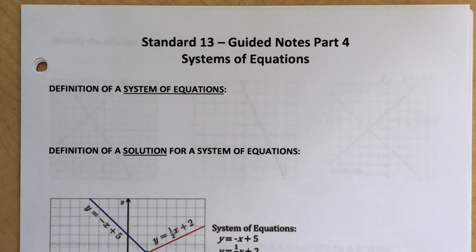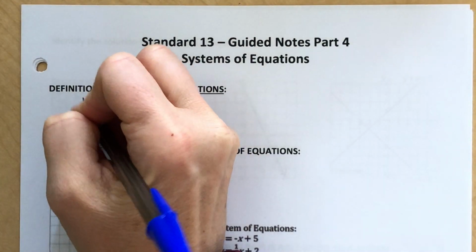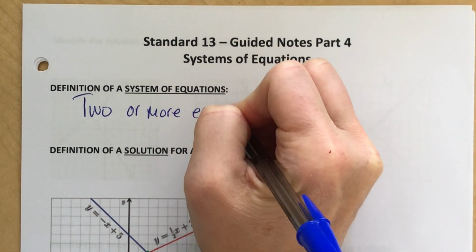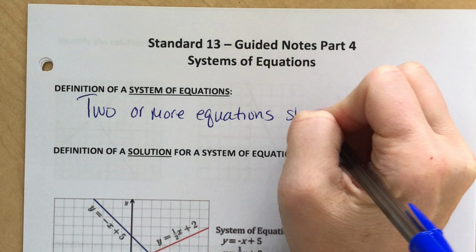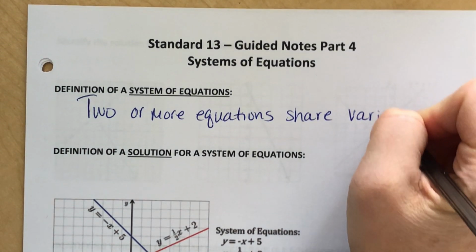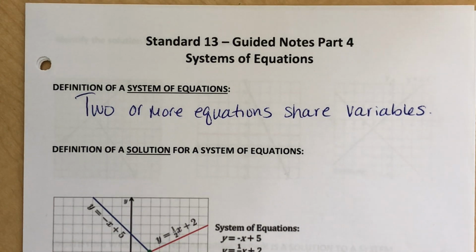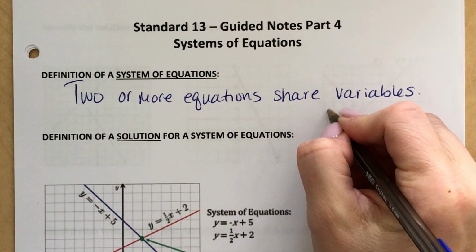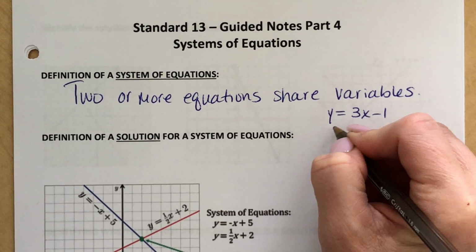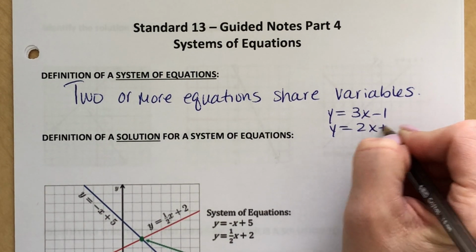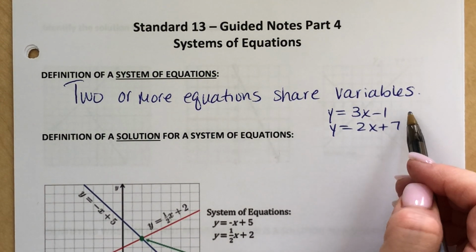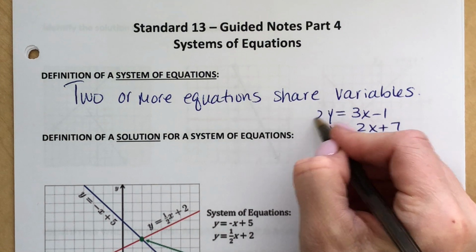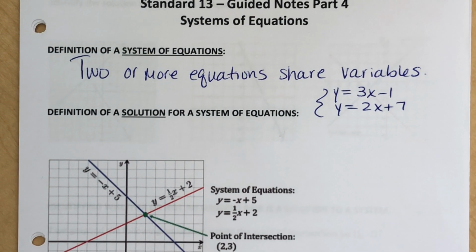A system of equations is when two or more equations share variables. And the variables that we're going to be talking about that are shared are the x and y variables, okay? So that's basically like if I were to say y is equal to 3x minus 1 and y is equal to 2x plus 7, that is a system of equations because there are two or more equations and they share x and y. Sometimes you'll see it written with a little bracket on it like that, okay?